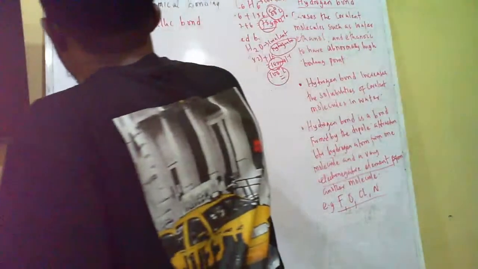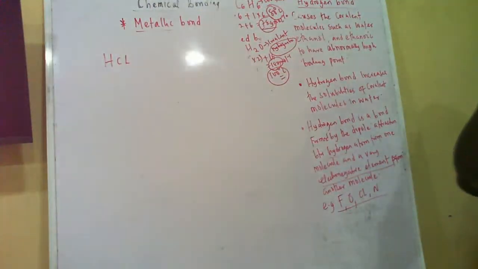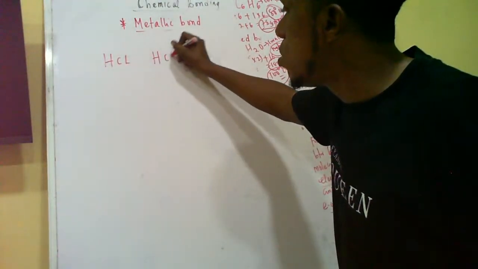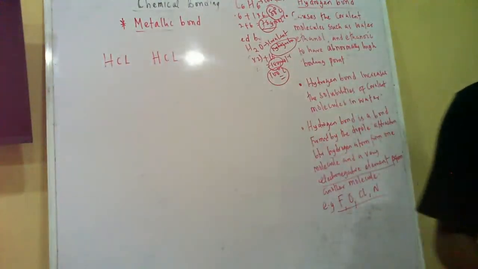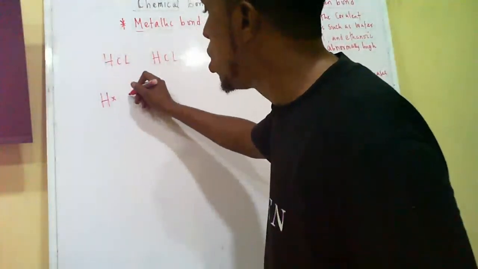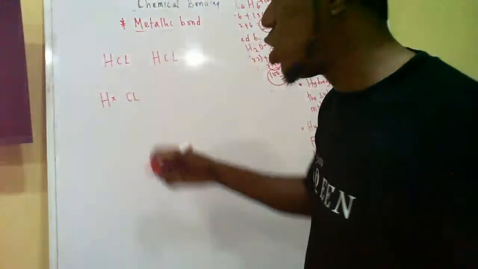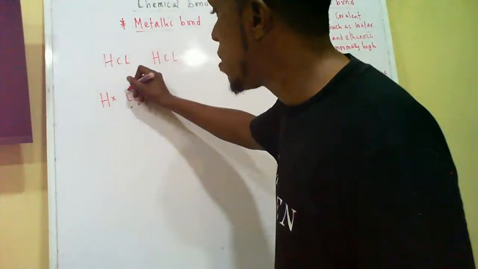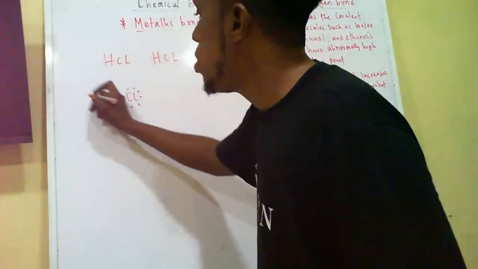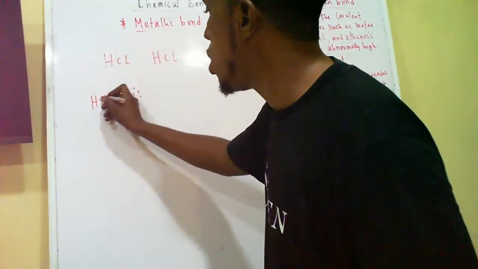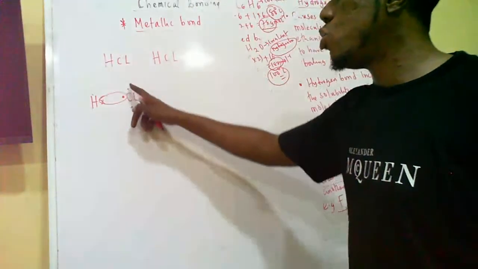Let's take HCl as a case study. This is one molecule of HCl and another molecule of HCl. Now there are two molecules of HCl. Please pay attention so you understand what hydrogen bond looks like. Hydrogen has one electron. Chlorine has 7 in the outermost shell. Chlorine is 17: 2, 8, 7. So we have 1, 2, 3, 4, 5, 6, 7. Hydrogen brings its one electron, and they want to share. So hydrogen now has 2, chlorine has 8.